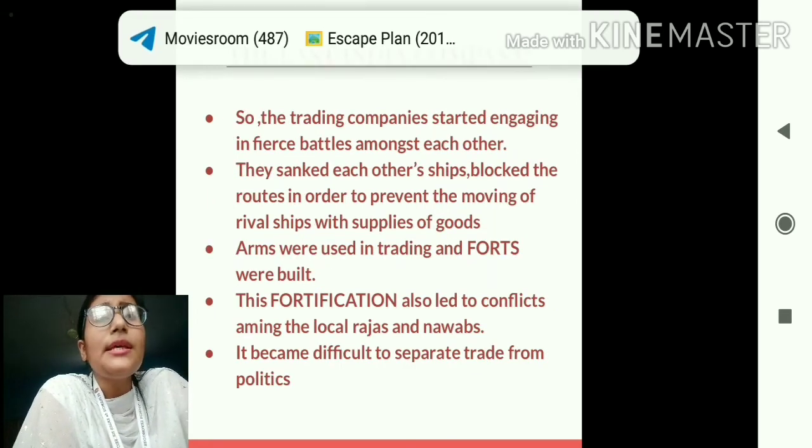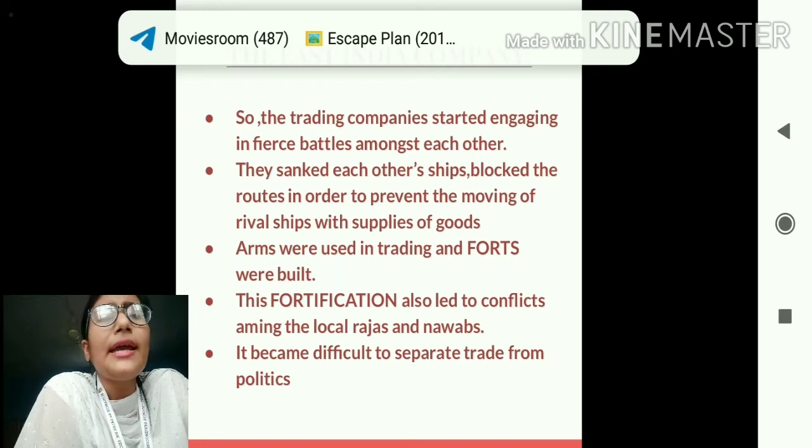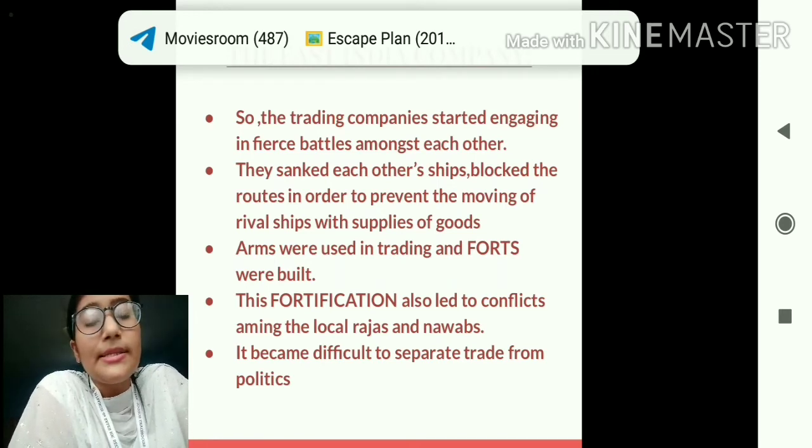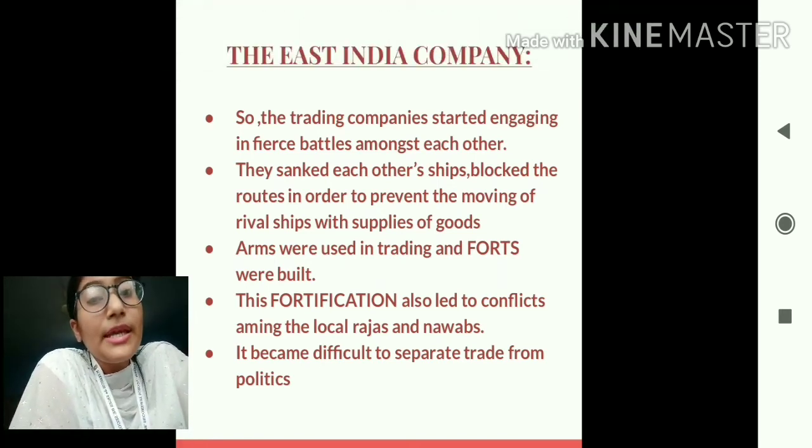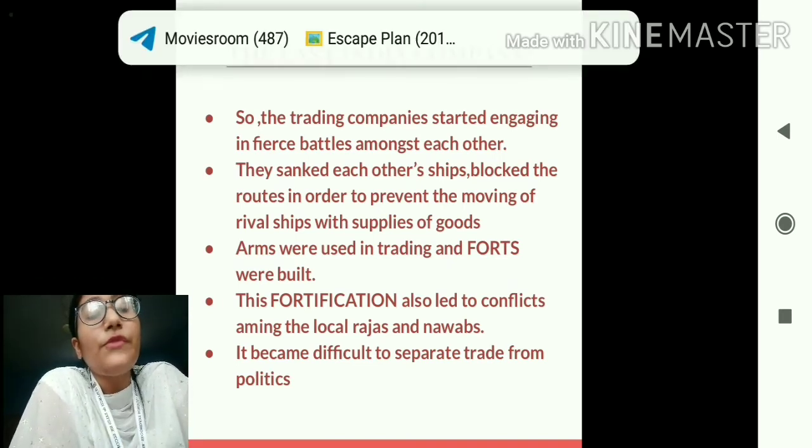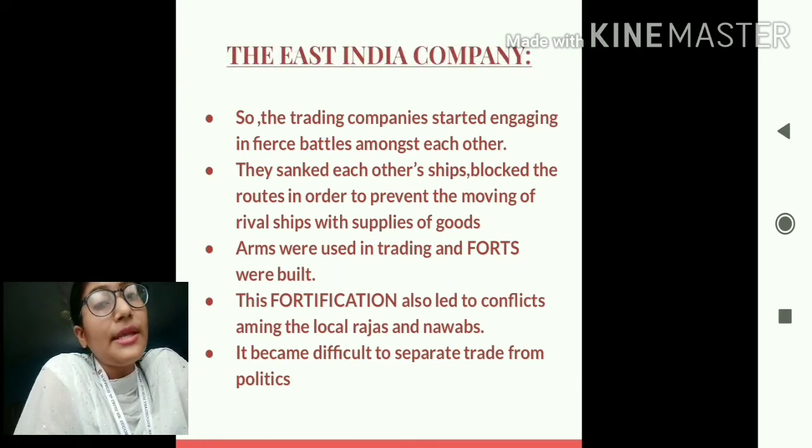So students, these trading companies started engaging in various kinds of battles. They started putting each other down. They sank each other's ships. They thought of various ways to reduce or to eliminate this competition.